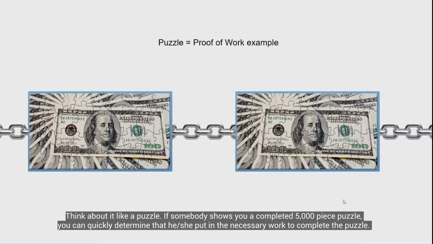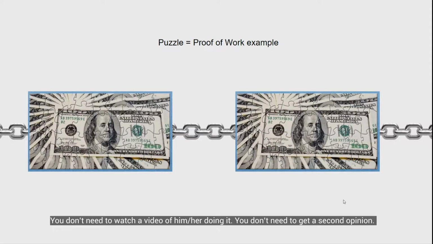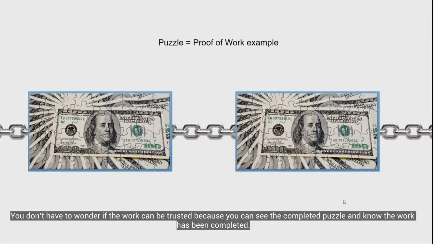I tell people to think of Bitcoin's proof of work like a puzzle. If somebody shows you a completed 5,000 piece puzzle, you can quickly determine that he or she put in the necessary work to complete that puzzle. You don't need to watch a video of him or her doing it. You don't need to sit there and make sure that he or she did it right. You don't need to get a second opinion to see if it's right. You don't have to wonder if the work can be trusted because you can easily see the completed puzzle and easily know that the work has been completed.